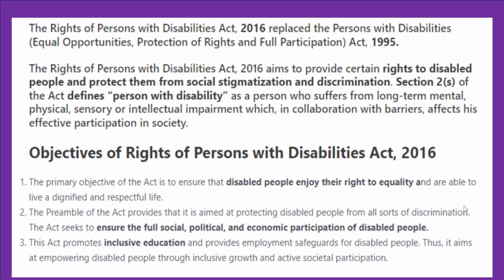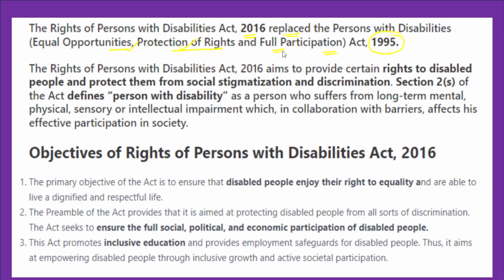Now after that, in the introduction, what you have to write: the Rights of Persons with Disabilities Act 2016 replaced the Persons with Disabilities, Equal Opportunities, Protection of Rights and Full Participation Act 1995.